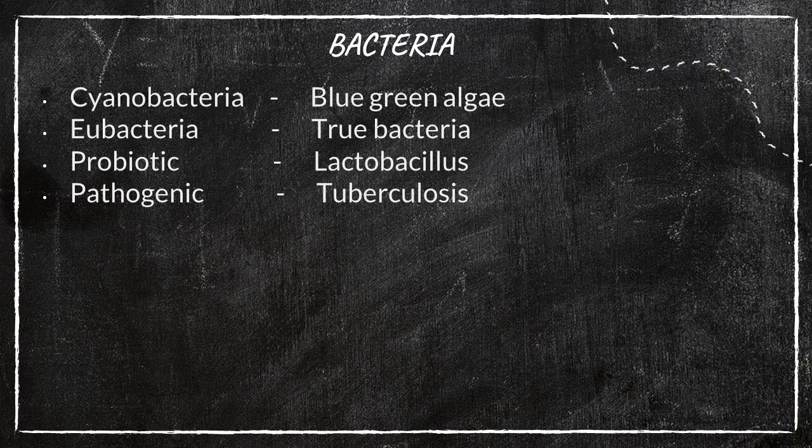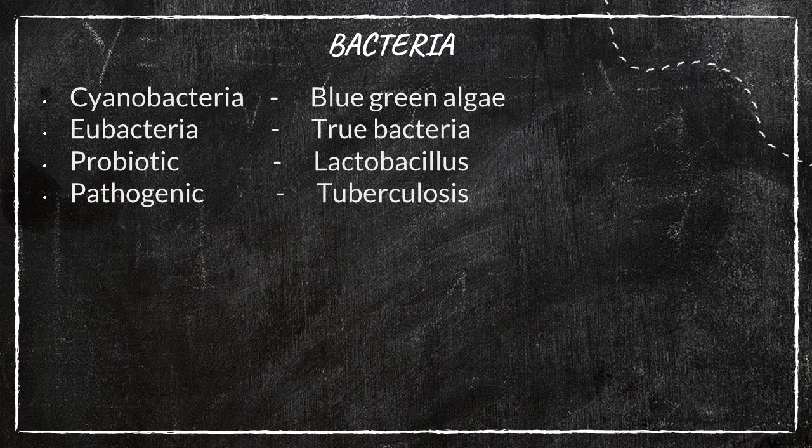Then two more classifications are given for bacteria, based on the benefit of the bacteria to human beings. As per that, it is classified into two types: the first one is probiotic bacteria and the second one is pathogenic bacteria. Hope you understood these words.